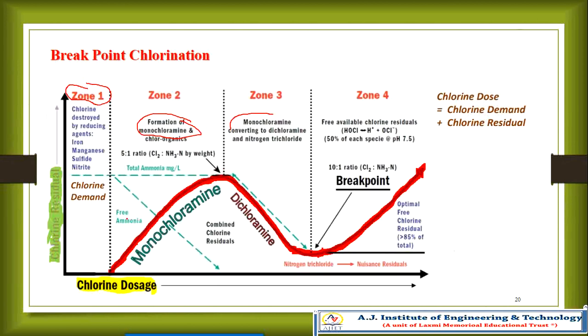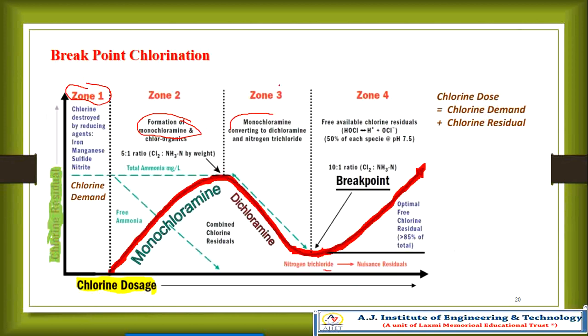Here, free ammonia and combined chlorine residuals. What is combined chlorine residual? It is dichloramine and monochloramine, that is combined residual chlorine. And monochloramine converts into dichloramine and nitrogen trichloride. That is nitrogen trichloride, here you can see.